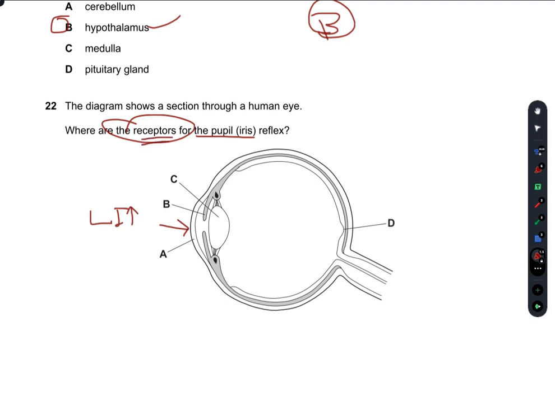The lens is the effector, and D, the cone cells at this point, are the receptor cells which detect the changes in the light intensity, which causes the pupil to get small. So cone cells are the receptor for this, and D is our right answer.